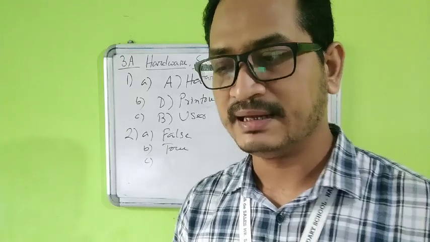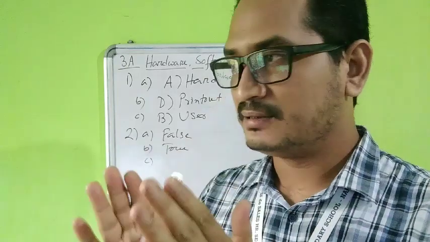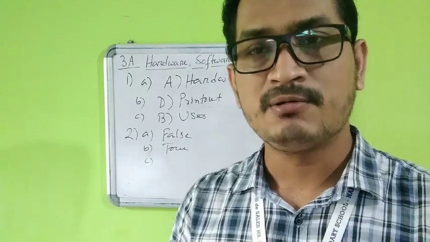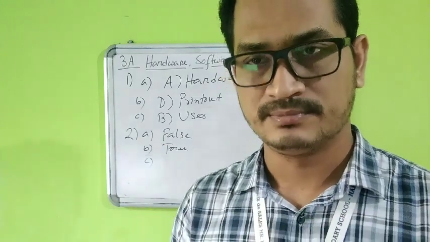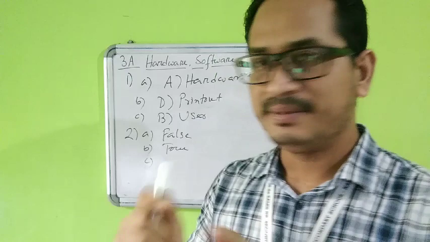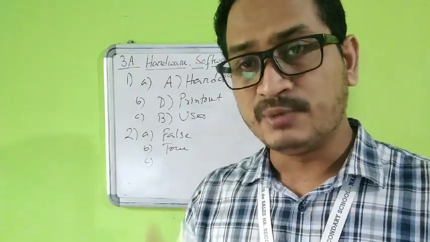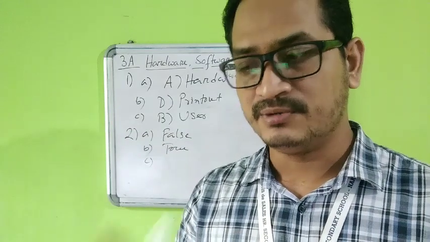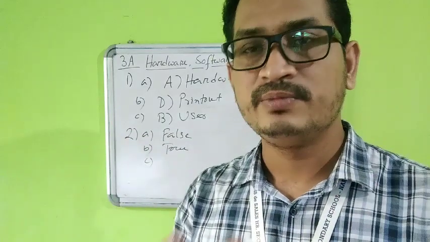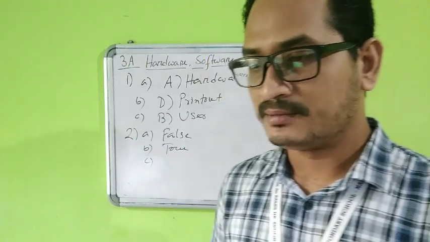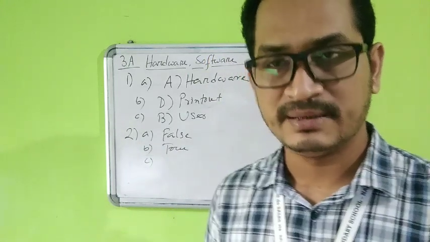Please try to understand that application software are some programs which are used for a specific task. Like the calculator is only used for calculation: plus, minus, multiply, divide. MS Paint is only for painting or coloring. But MS Windows is the main software which actually decides what to be done in the computer, how to do it and what to do. So that is why application software does not control the basic functioning.